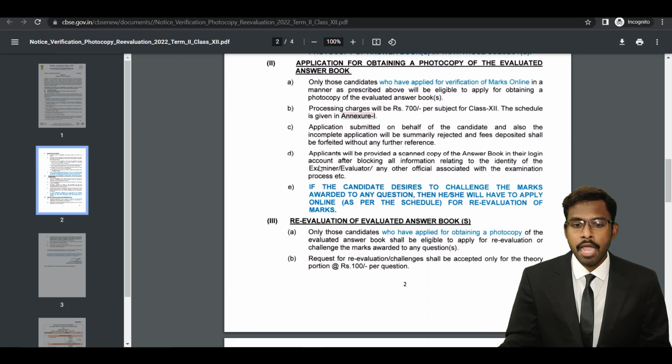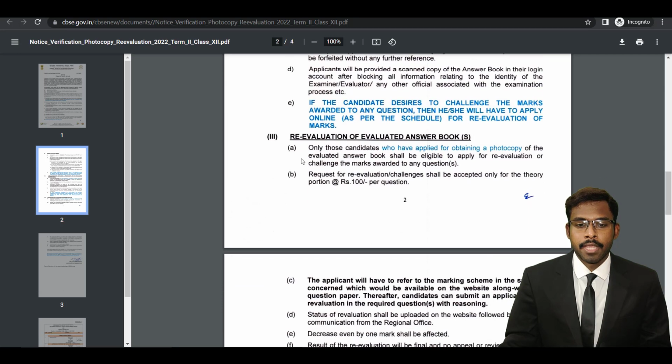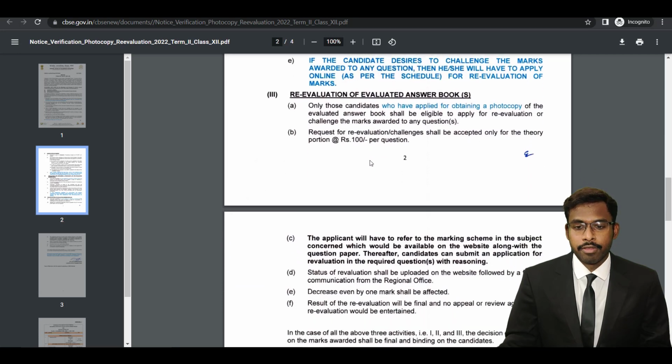Okay. So if the candidate decides to challenge the marks allotted to any question, then he or she will be able to apply online as per the schedule for evaluation of the marks. So if you want to challenge a particular question, you will be able to do that by applying online for reevaluation. That's reevaluation, okay, which I'll be talking about now. So reevaluation of evaluated answer booklets. So that means you are challenging per question.